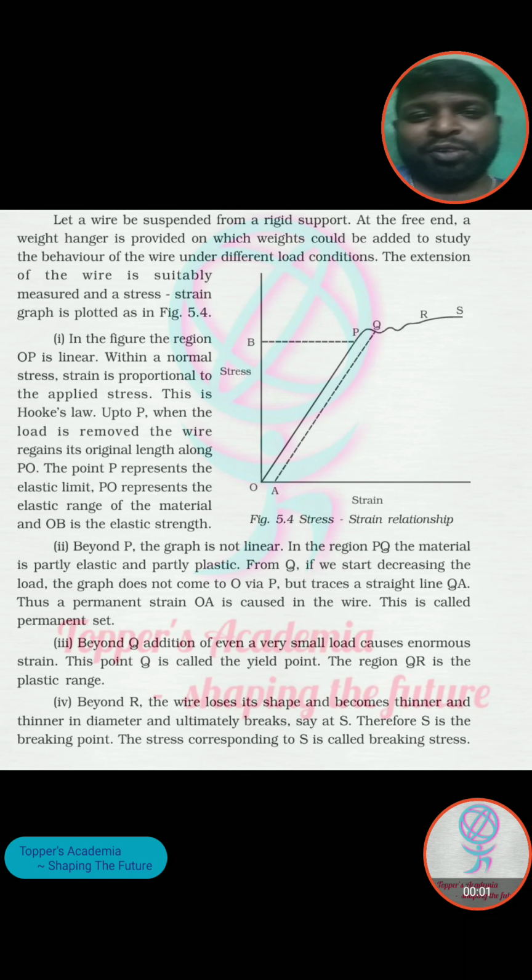Hello everyone, I am Saurabh Mishra from Toppers Academy, and today we will be learning something about the stress-strain relationship. That is a class 11 syllabus, and it is a very important concept for physics.